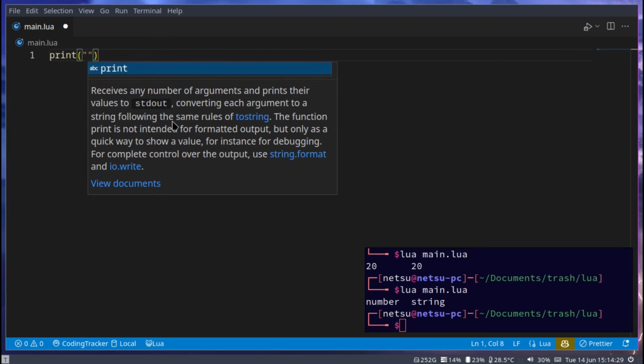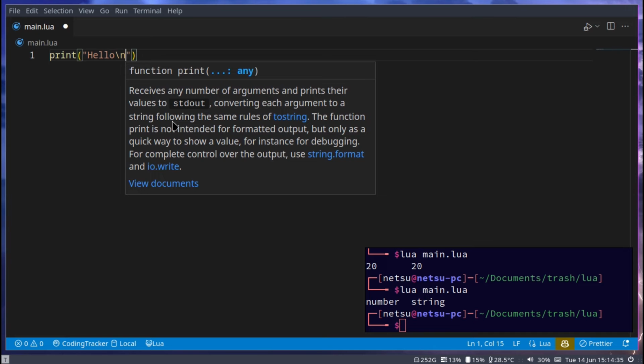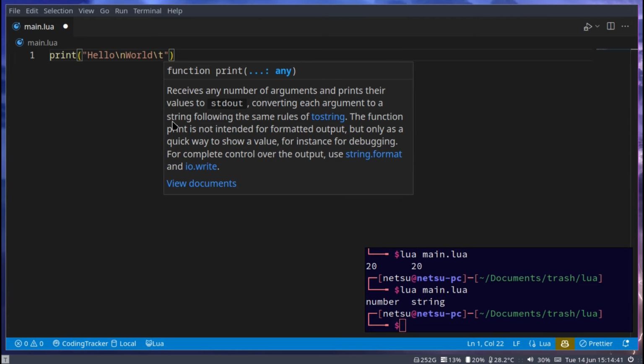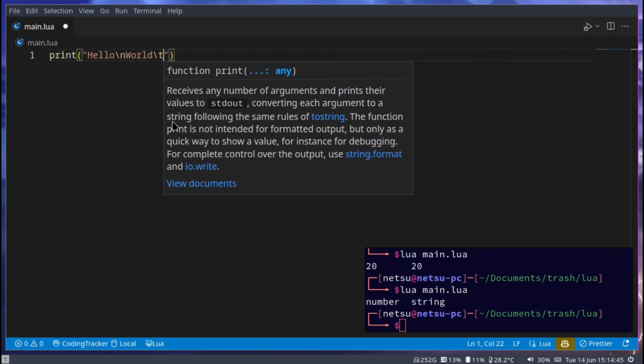So here with print, we have a bunch of escape characters we can use. For example, hello, \n. \n means a new line, so go to the next line. World. \t, this means give it a tab, the same as saying a comma here and then putting something new there, but this is just in one string.